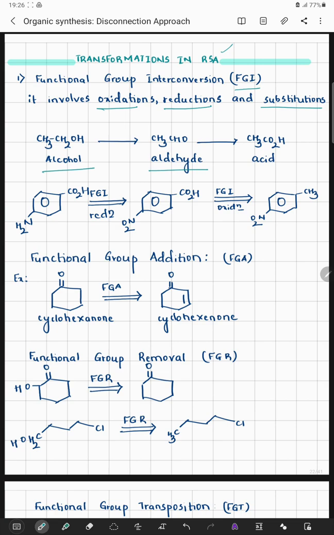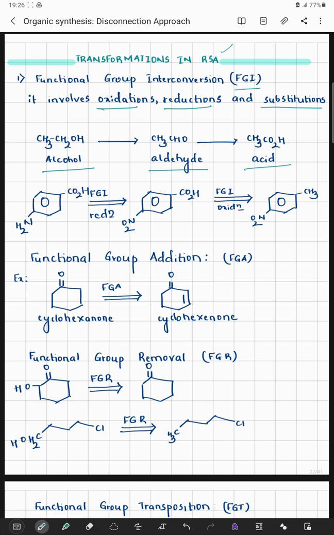Upon further oxidizing with a system like KMnO4 or chromium oxide, we can convert it into its respective acid. So this can be an example of functional group interconversions through an oxidation reaction.